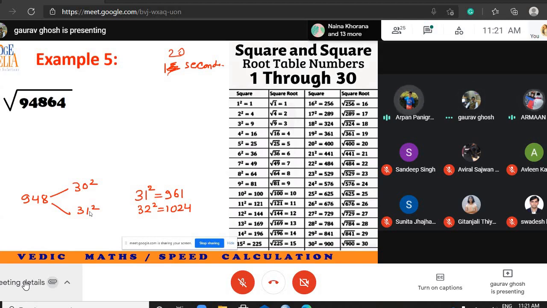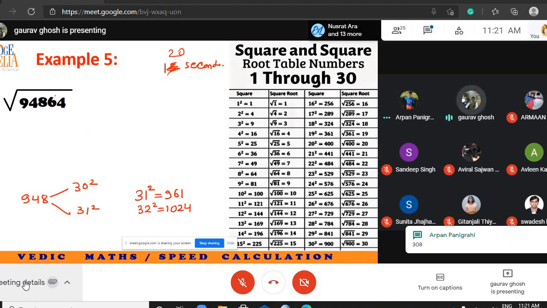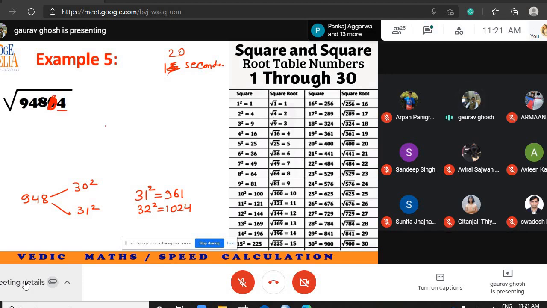308. Let us see. Ignore the second last digit. Concentrate on the last digit. If the last digit is 4, this will be possible because of 2 or 8, since 2 plus 8 is equal to 10. So I write 2 or 8 here.